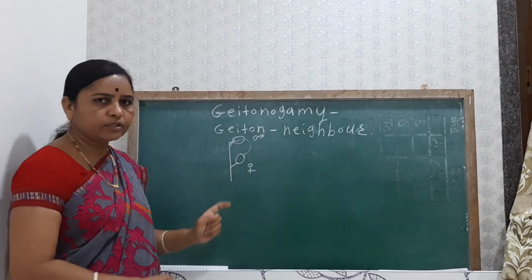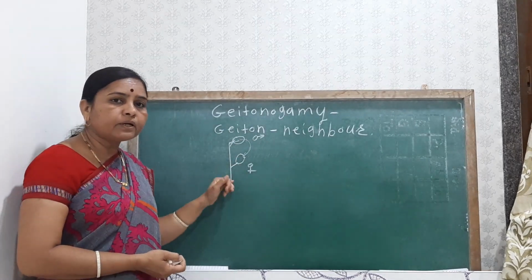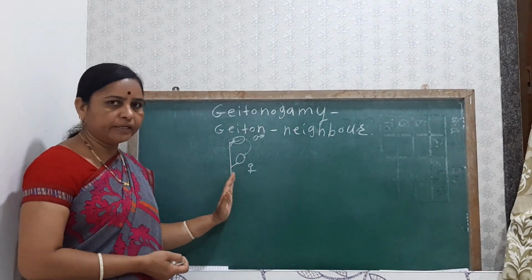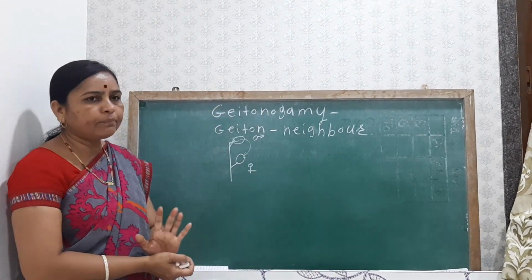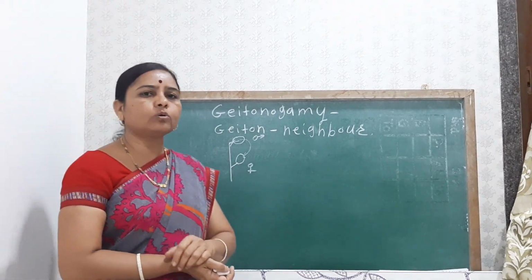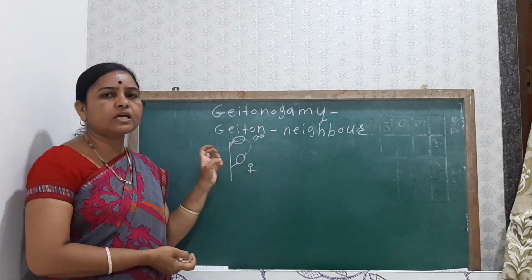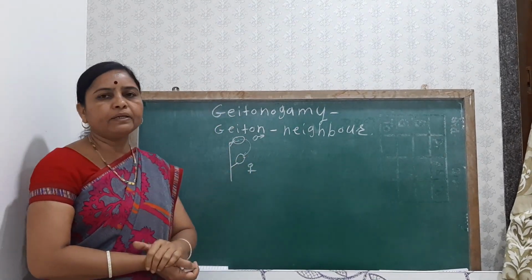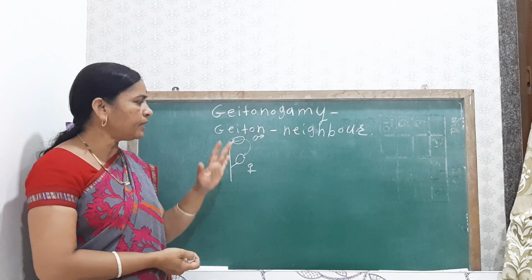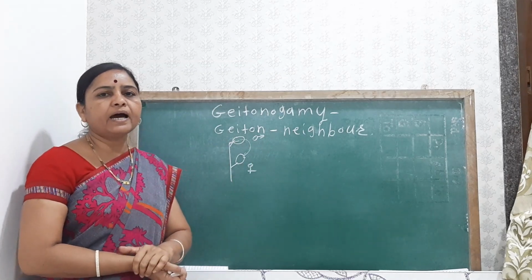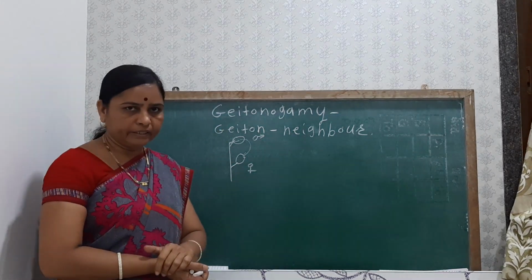Geiton means neighbor. So the transfer of pollen grain from the anther to the stigma of a different flower present on the same plant is known as the geitonogamy type of pollination. Geitonogamy is similar to autogamy, because the individuals or plants produced by geitonogamy are genetically similar. म्हणजे इथे आपल्याला genetically variation दिसत नाही, they are genetically similar.